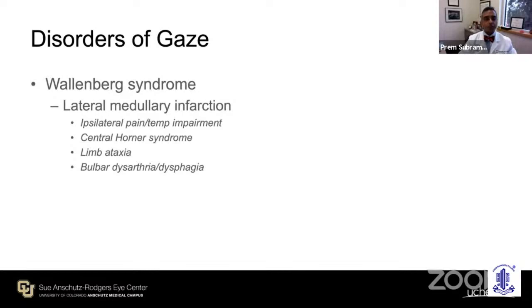So I'll start with a medullary dysfunction that you will classically see, the Wallenberg syndrome with lateral medullary infarction. Non-ophthalmic symptoms include ipsilateral pain or temperature sensation impairment, a central Horner syndrome. You heard a beautiful talk on Horner syndrome. This is a first-order neuron problem that causes it on the side of the lesion. They may have limb ataxia and bulbar dysarthria or dysphagia.